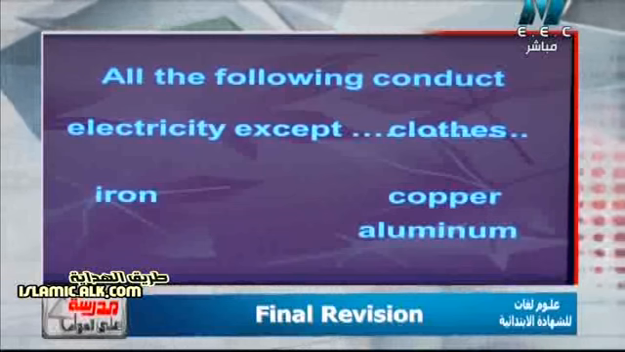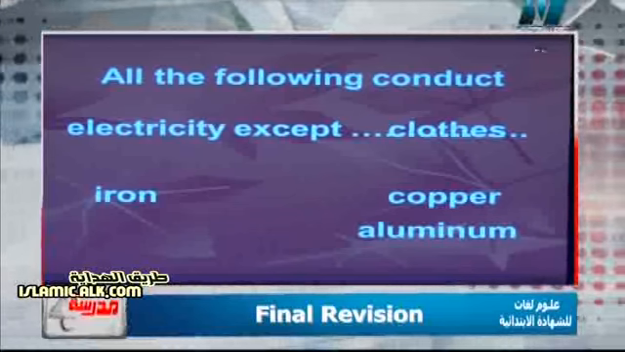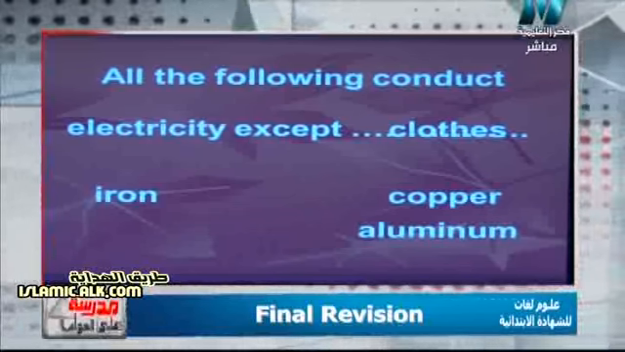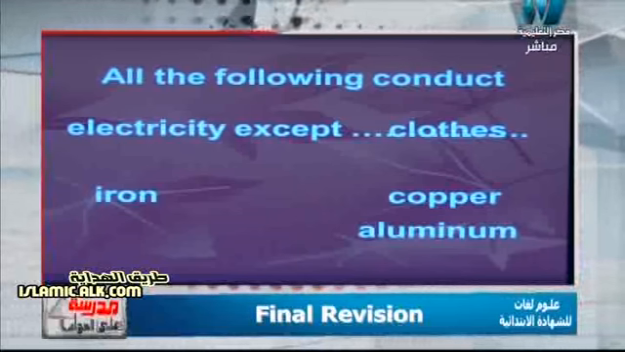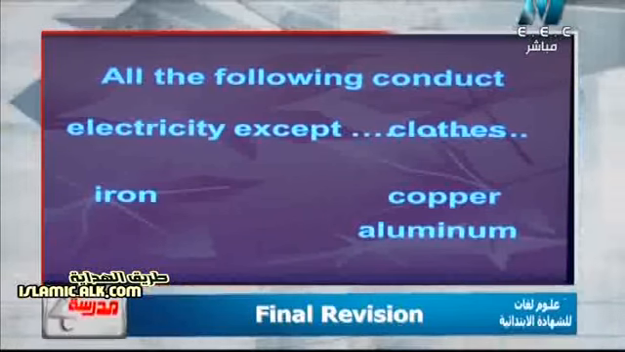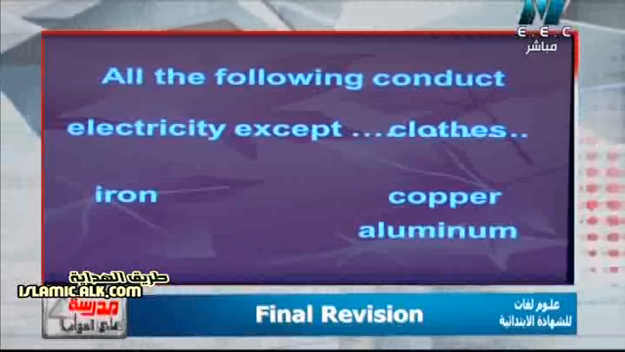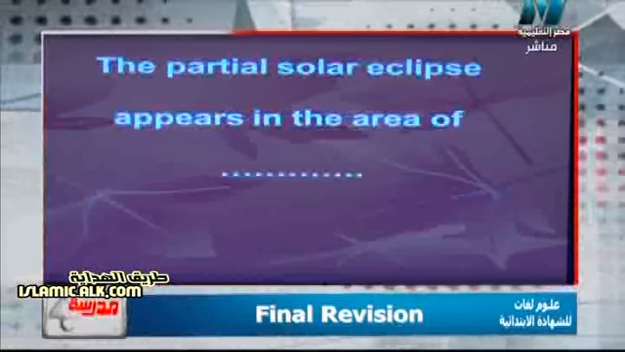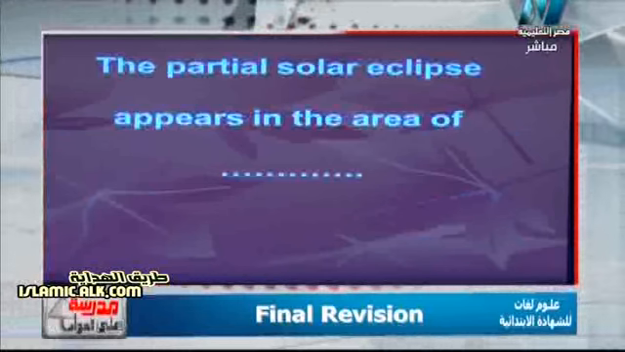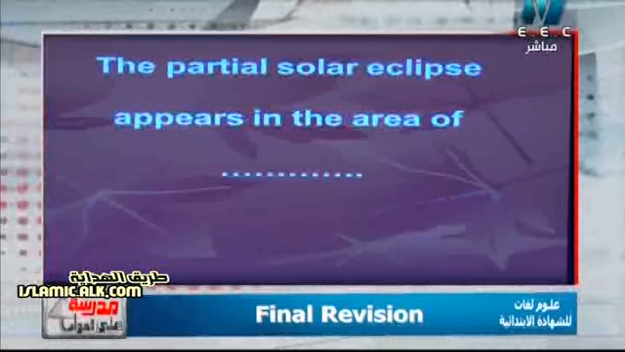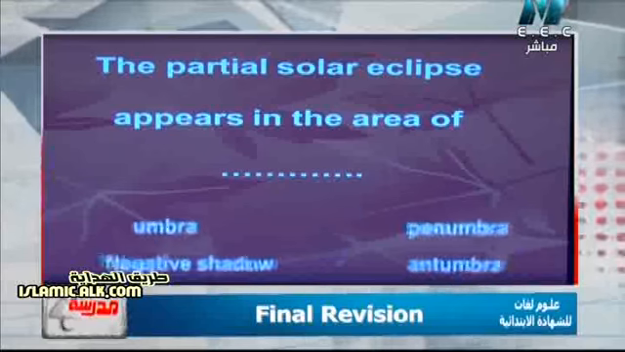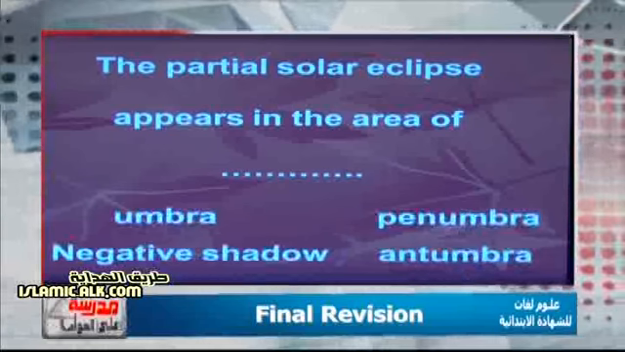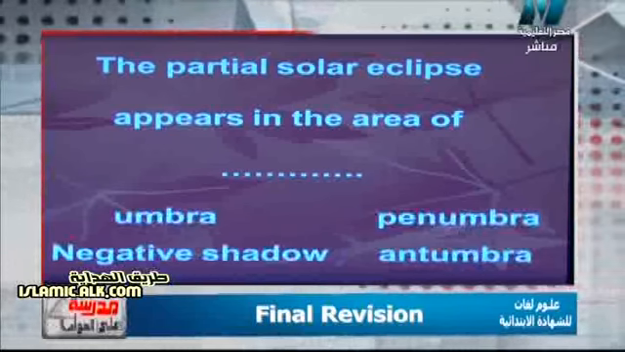So again, we have classified substances into two types regarding electricity, which are electric conductors and electric insulators. Materials that conduct electricity and materials that insulate against electricity. Another question. The partial solar eclipse appears in the area of umbra, penumbra, negative shadow, or umbra.